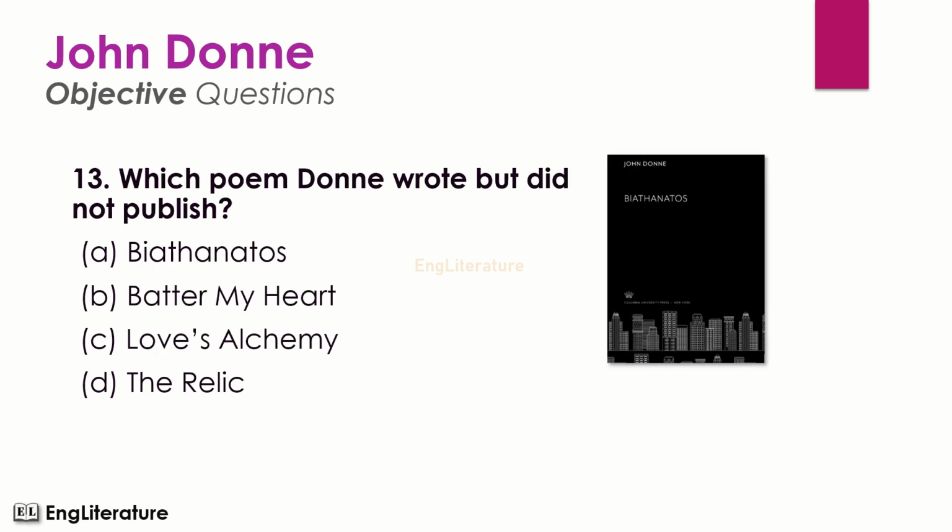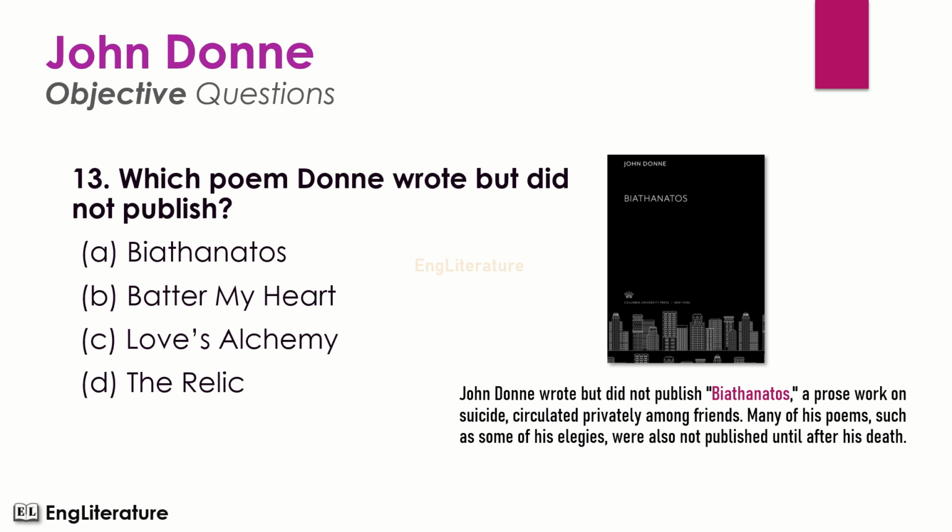Which poem did Donne write but not publish? John Donne wrote but did not publish Biathanatos, a prose work on suicide, circulated privately among friends. Many of his poems, such as some of his elegies, were also not published until after his death. So the correct option is number A. John Donne did not publish Biathanatos.